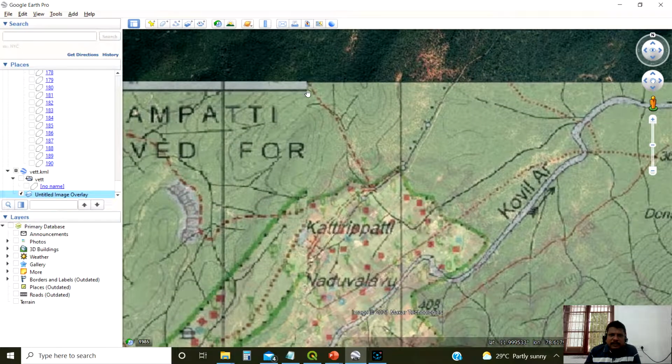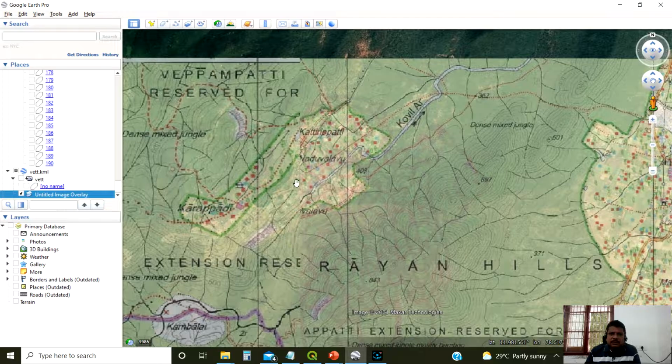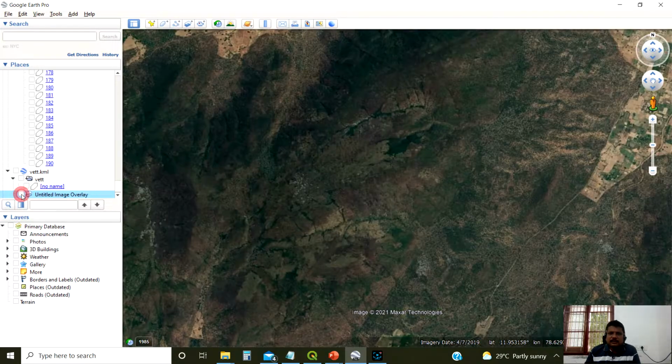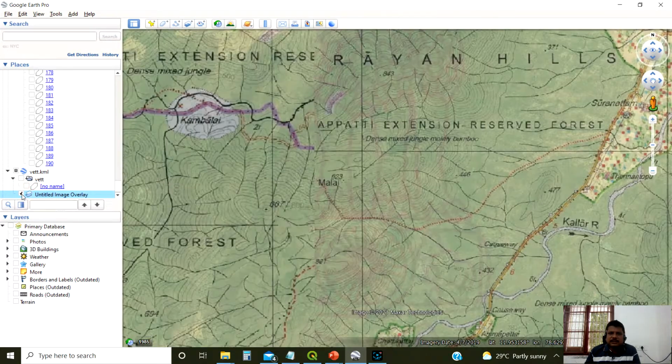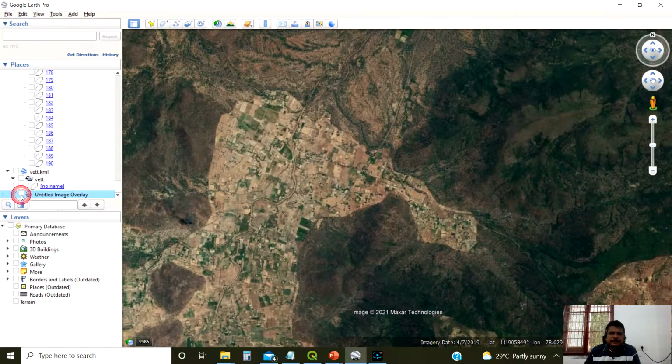Already we told you, this edge it is matching. This edge is matching. You see, other area not matching. It's not matching. See, up to this grid line, it is matching.